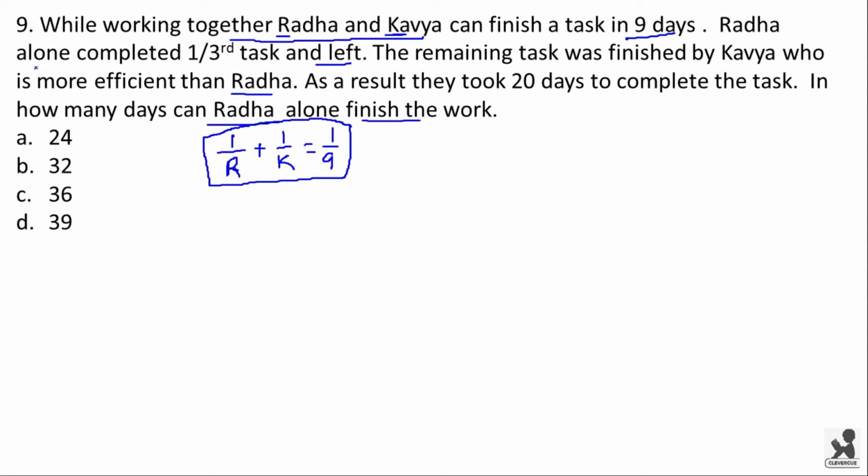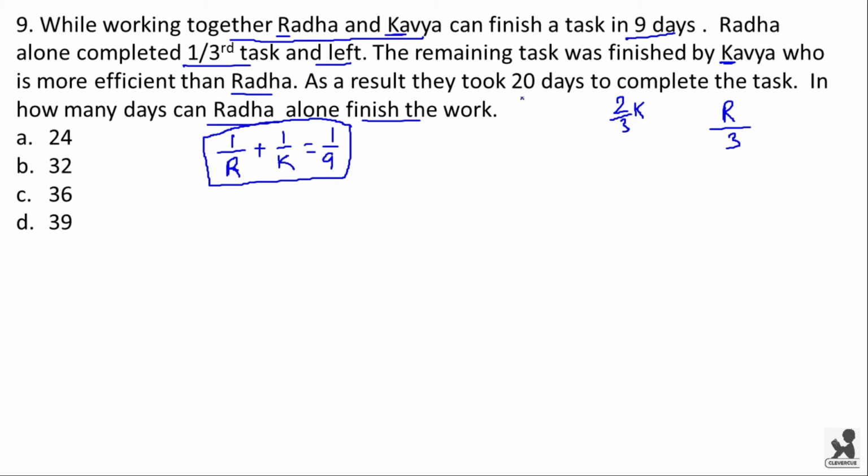Now Radha alone completed one third of the task. So if Radha takes R days to finish the work, then one third of the task will be done in R/3 days. Similarly, 2/3 of the work is remaining, and Kavya finishes this 2/3 of the work. If Kavya takes K days to finish the entire work, she will take (2/3) times K days to finish 2/3 of the work.